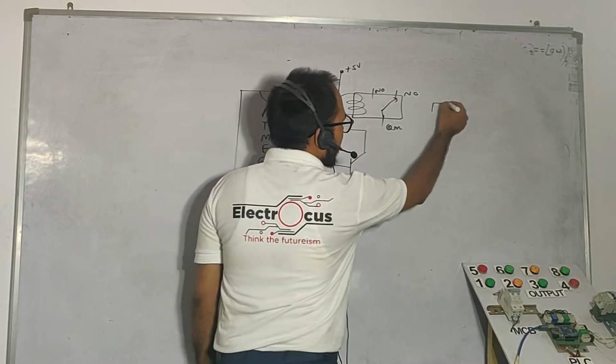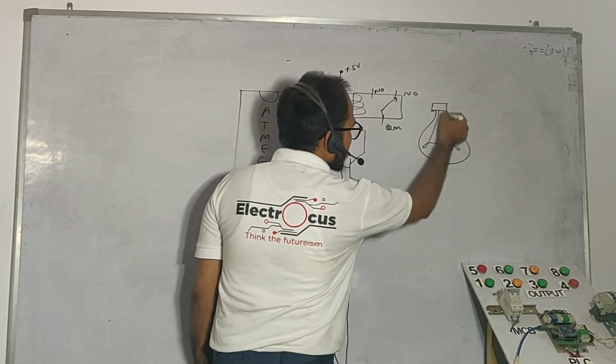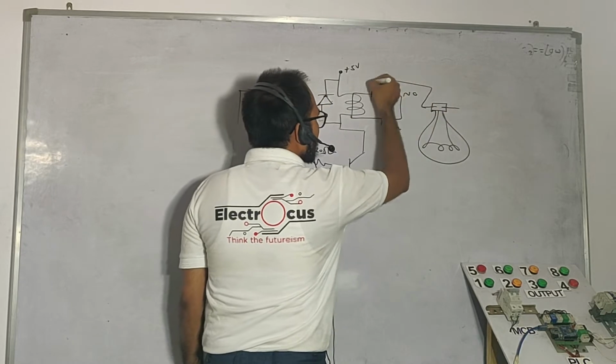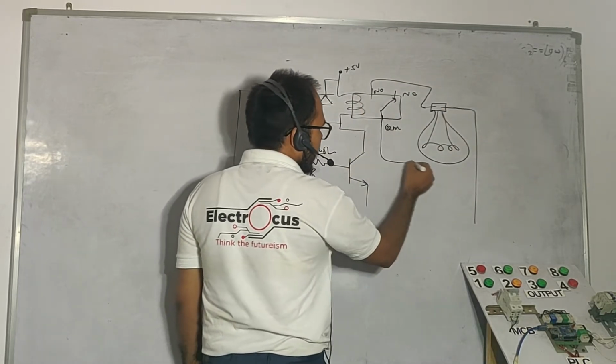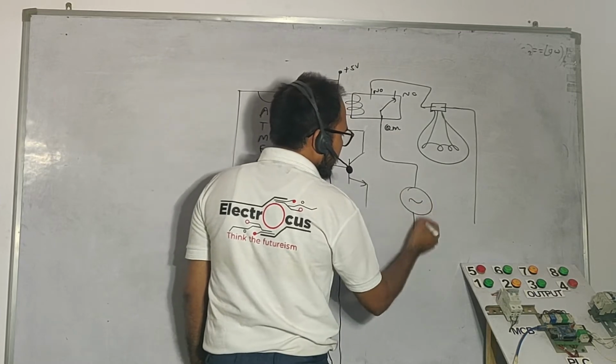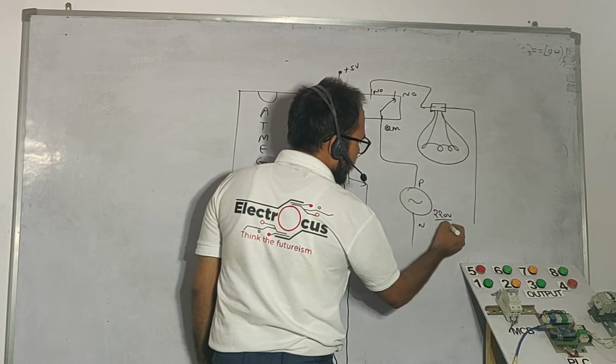Now we have to connect the bulb here. You could say that we are connecting to the bulb, and it is going to connect with the NO, and it's going to the neutral. Here we have to connect a supply called an alternator, with a phase and a neutral. The supply is 220 volt and 50 hertz.